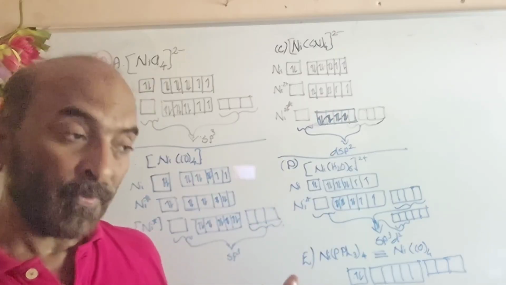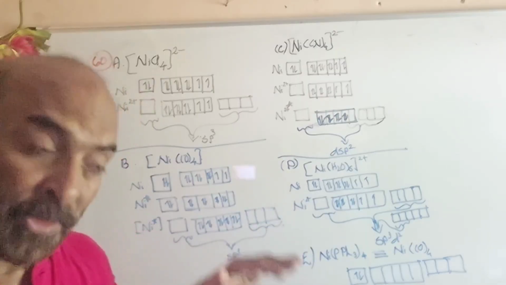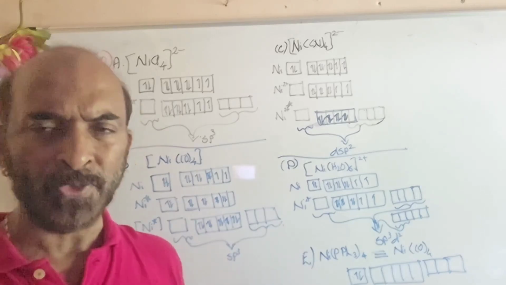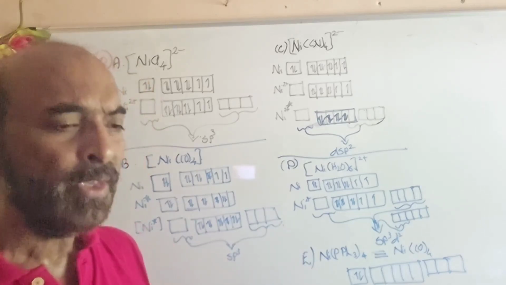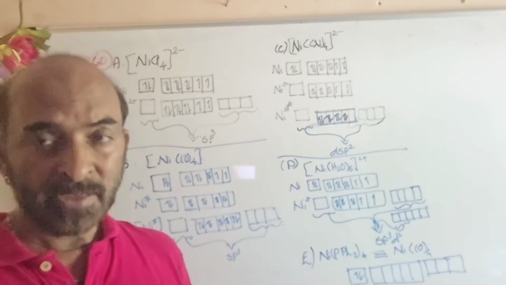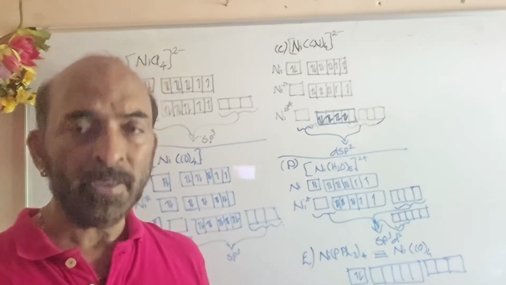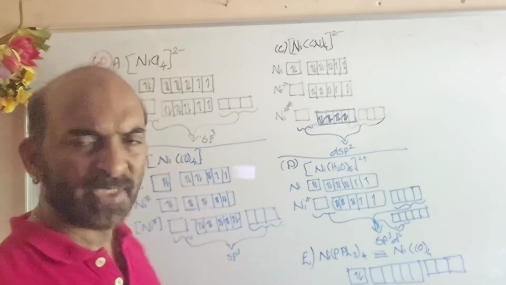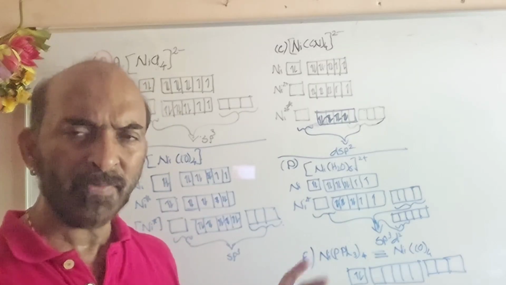If you are provided with complexes which you have already studied in detail in your syllabus, then it will be easier for you. Otherwise, if a new one is given, you have to study that and check whether there is an unpaired electron or not. But here, luckily, 3 complexes are familiar to you, yet we will explain.